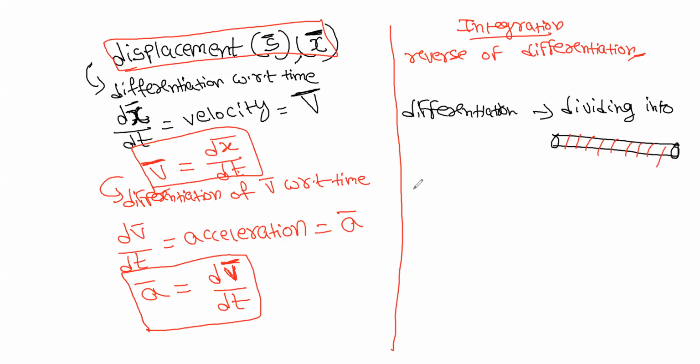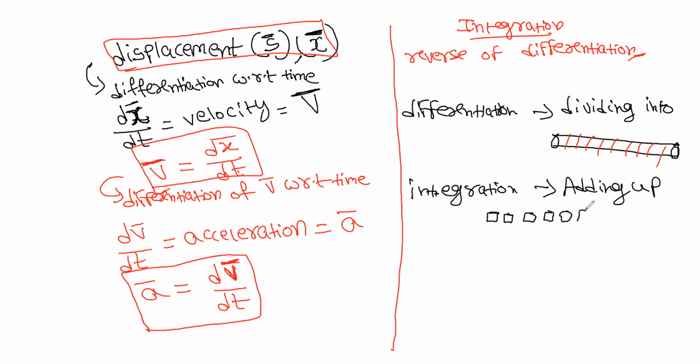In integration, you are adding all the things. Adding up is just the reverse of it. If there are smaller particles, you are just adding them up and making one single thing. That's it. This is called integration.